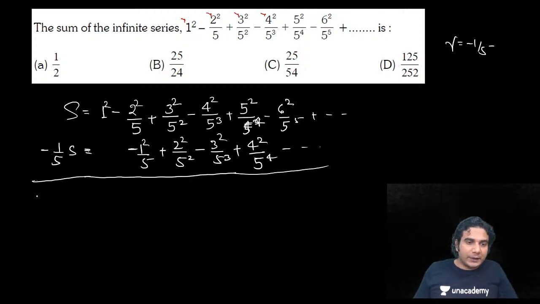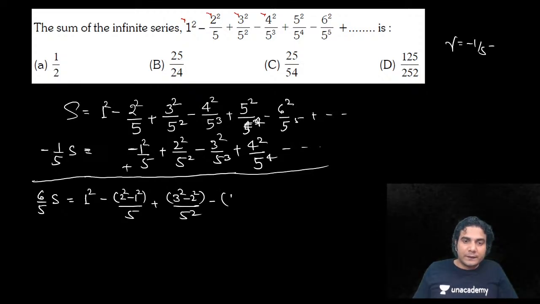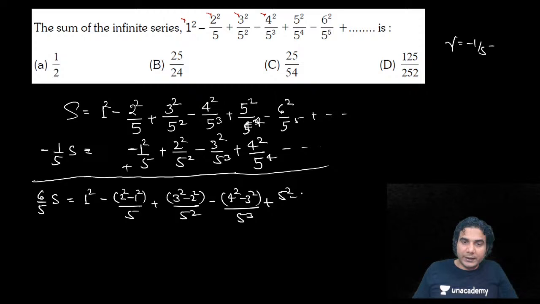Okay, so after subtracting you'll get 1 plus 1 by 5, which is 6 by 5 S, all right, plus 1 square as it is. Now after subtracting you'll get minus of 2 square minus 1 square divided by 5. Then you'll get plus 3 square minus 2 square upon 5 square. All right, then you'll get minus 4 square minus 3 square divided by 5 cube, and then plus 5 square minus 4 square divided by 5 raised to 4, and so on. Now see what you are getting.